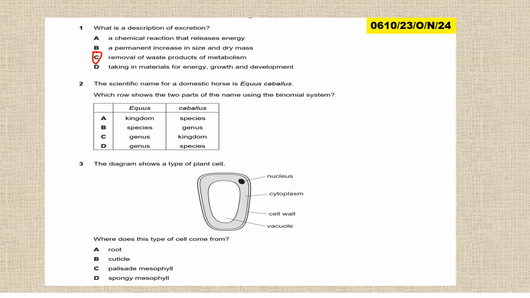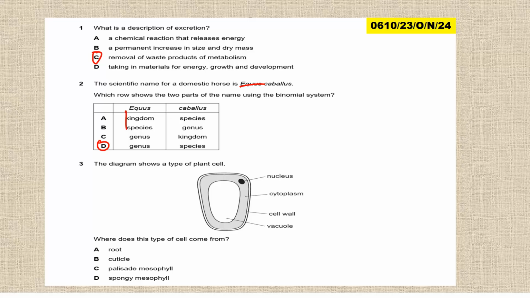Question 2, the scientific name for the domestic horse is Equus caballus. Which row shows the two parts of the name using the binomial system? Now, for the binomial system, the name has two parts, the genus and the species. So the genus is Equus, so on the genus part, Equus should be the genus. So these are not. Then, of course, caballus is the species. So the answer is D.